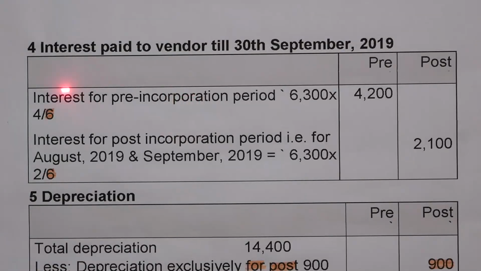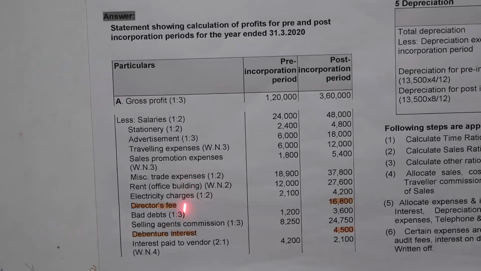So come to working note number 4, interest paid to vendor till 30th September 2019 pre-post. Interest for pre-incorporation period 6,300. So 6,300 interest is in total for a period of 6 months. But we need interest for a period of 4 months. So 6,300 divided by 6 into 4 is equal to 4,200 for pre-period, and interest for post incorporation period, that is for August 2019 and September 2019, is equal to 6,300 into 2 by 6 is equal to 2,100 for the post period. Interest paid to vendor 4,200 for pre-period and 2,100 for the post period.